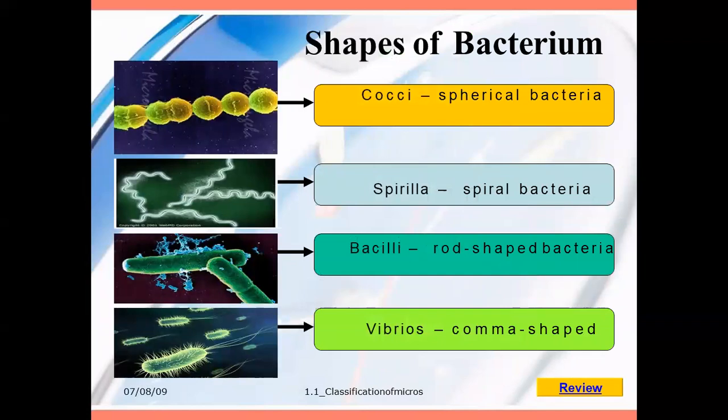Now the shapes of the bacteria. According to shape, bacteria are divided into cocci, called spherical bacteria; then spirilla, called spiral bacteria; then bacilli, called rod-shaped bacteria; then vibrio, comma-shaped bacteria. So cocci is spherical, spirilla is spiral, bacilli is rod, and vibrio is comma shape.